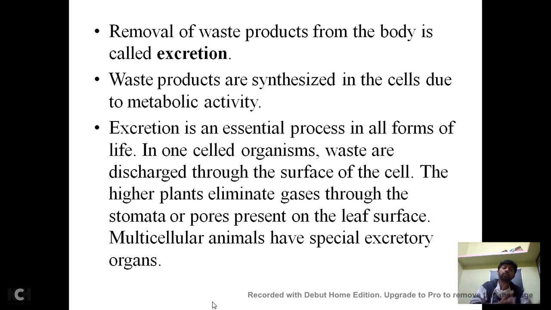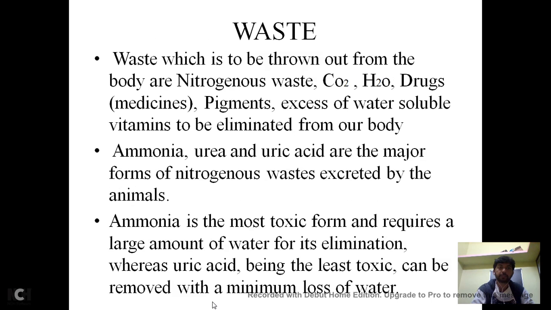When we go back to the origin of life, the first organism is a single-celled organism, and when we come to a highly evolved organism, it is a multicellular animal. They have all the organ systems developed, right? In multicellular animals, we have special excretory organs. Let us see what they are and which animal contains what kind of excretory organ in the next slide.